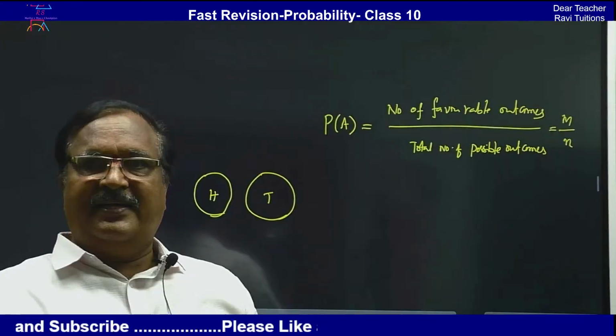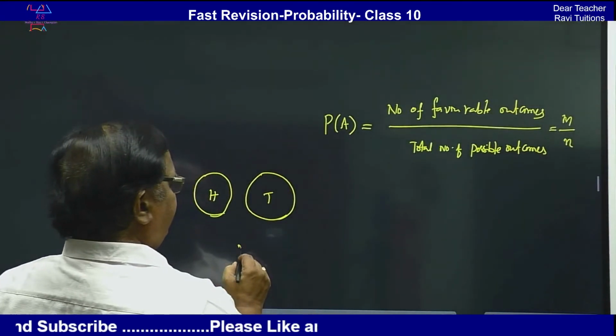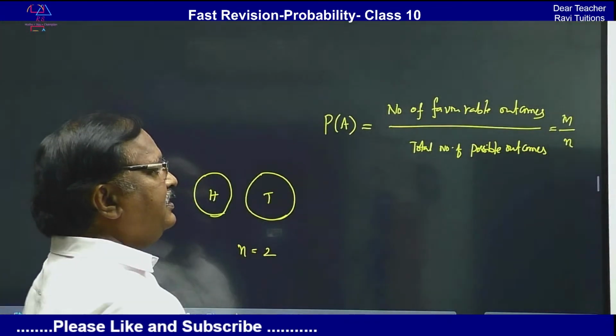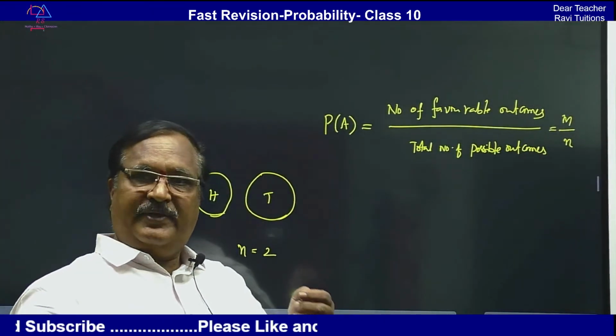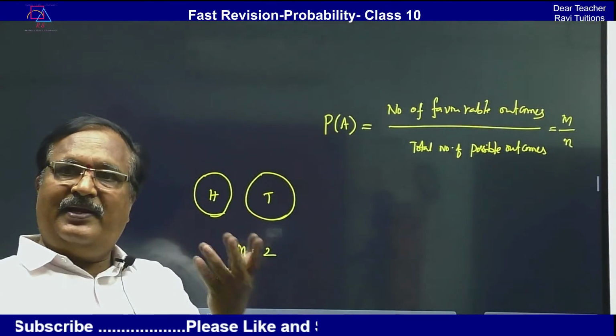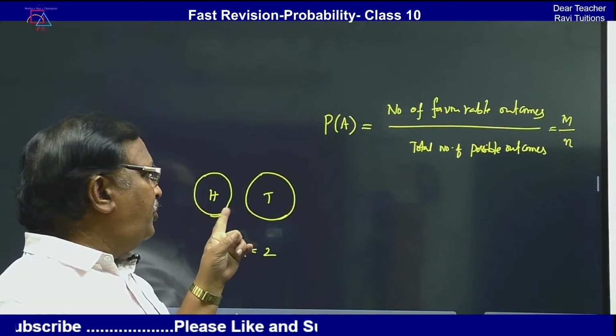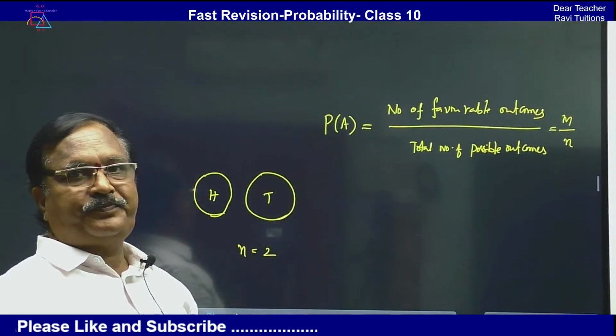So now the total N is equal to 2. N means total possible outcomes. When you toss a coin, you will definitely get either heads or tails. So total possible outcomes is 2.